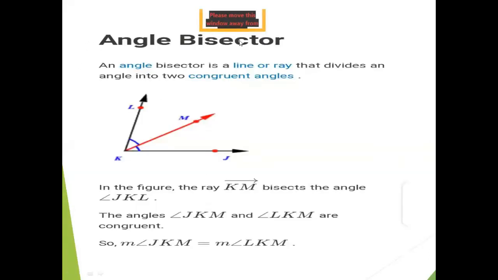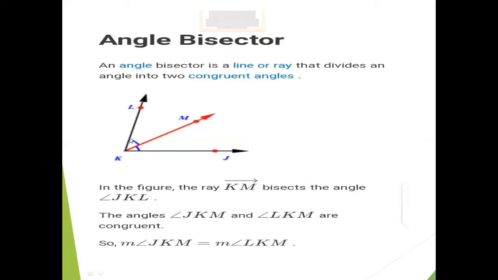Now the angle bisector. What is a bisector? Bisector means the tool which is used to divide into two equal parts. An angle bisector is a line or ray that divides an angle into two congruent angles. What is congruent? In geometry, we use the word congruent in place of equal.